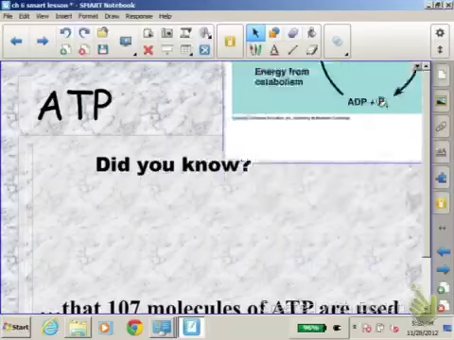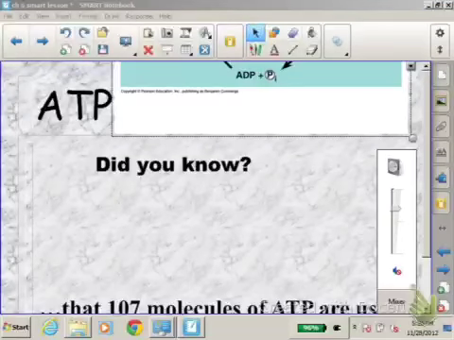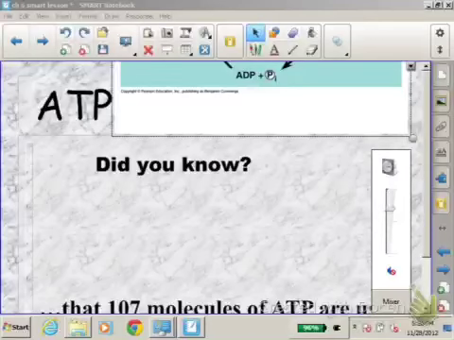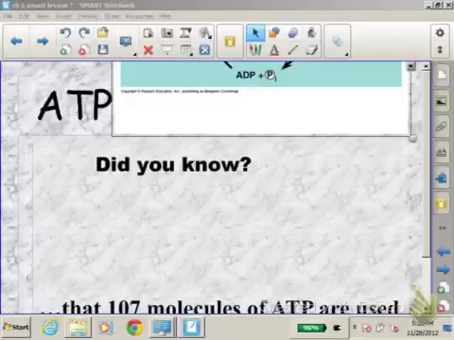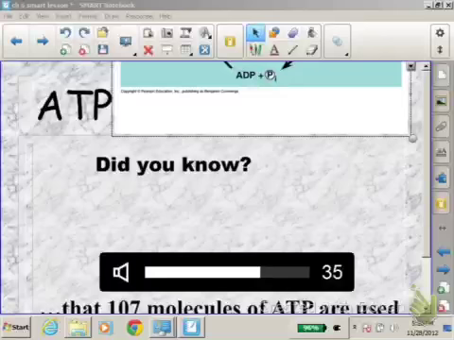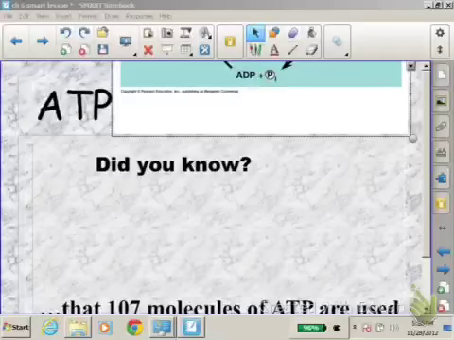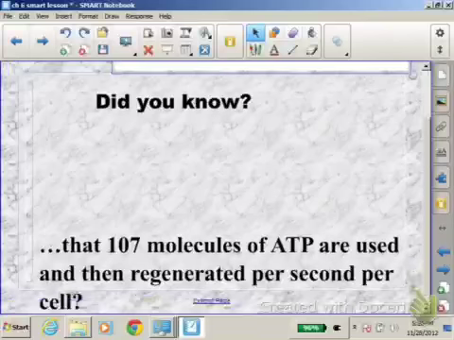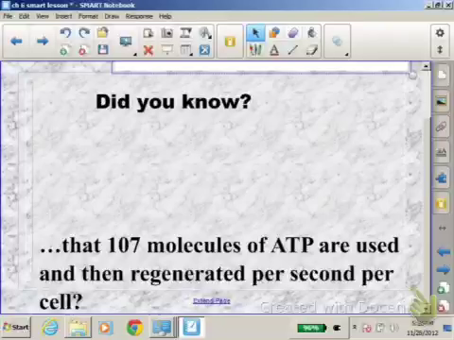Okay, I really hope that you've been getting this sound. Okay, it says, did you know that 10^7 molecules of ATP are used and then regenerated per second per cell? That's crazy considering that you have trillions of cells.